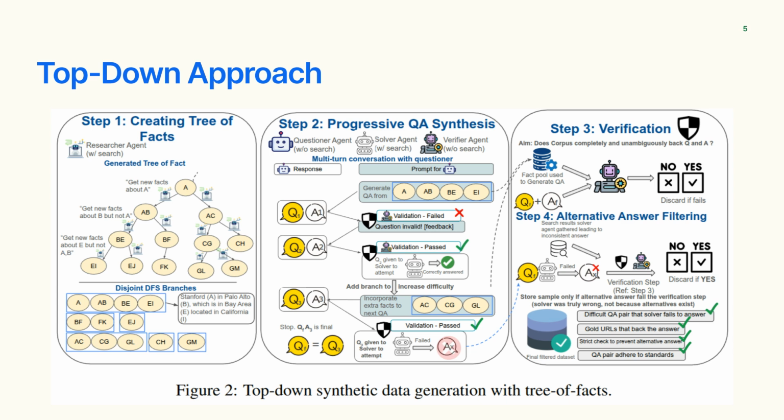This diagram visualizes that process. The researcher builds factual links, the questioner generates a question, and the solver tries to answer. When the solver succeeds, we expand the fact tree further to make a harder question. When it fails, we record that final QA pair as a verified, difficult example.